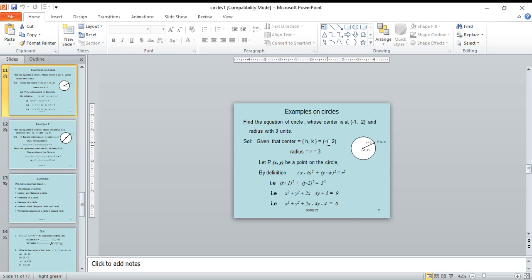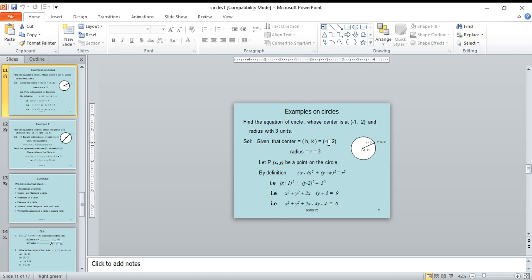Example 1. Find the equation of the circle whose center is at minus 1 comma 2 and radius is 3 units. Given that the center h comma k equal to minus 1 comma 2 and radius r equal to 3.